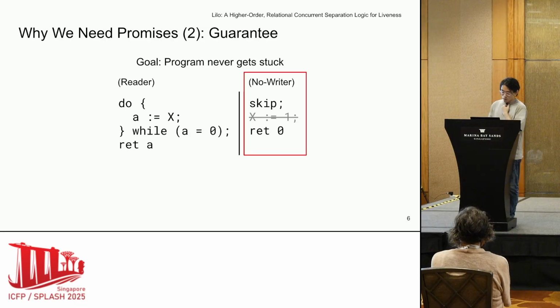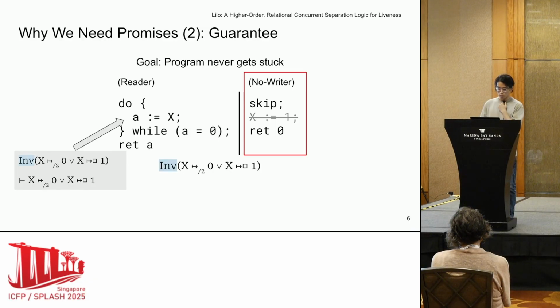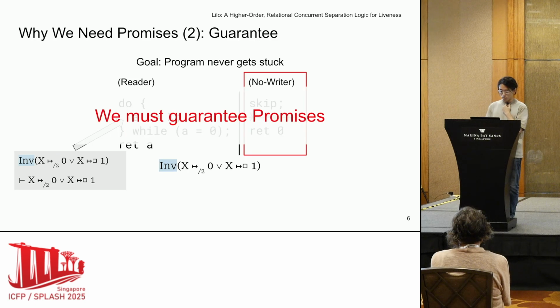To see this, consider a modification of the writer thread called no-writer, which omits the memory update. This thread is trivially safe, and not only that, we can use the exact same invariant to prove the safety of the reader. If no-writer can make a promise to update the memory, as the original writer thread would do, we are in big trouble because no-writer never updates the memory and the reader never terminates, resulting in a completely different liveness property compared to the original MP program. Therefore, we must prevent such threads from making promises that they cannot fulfill, and this results in additional proof obligations to guarantee that threads eventually fulfill their promises.